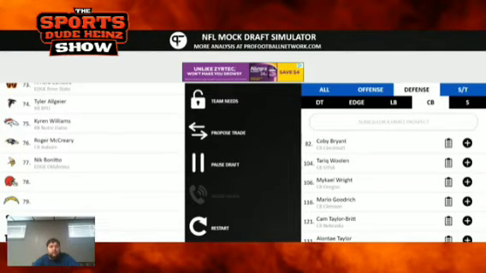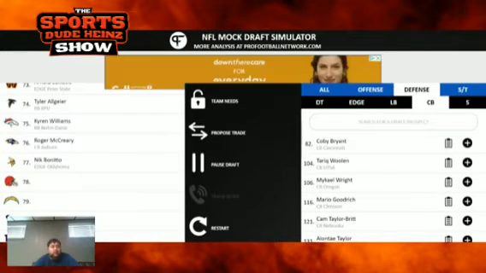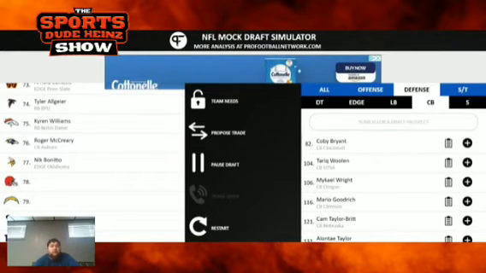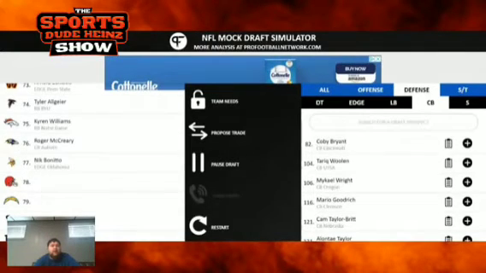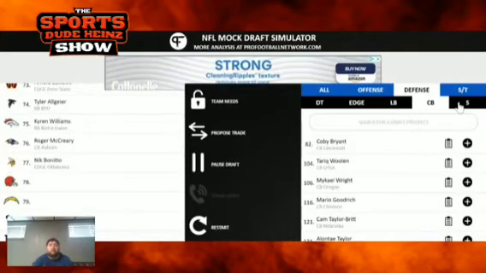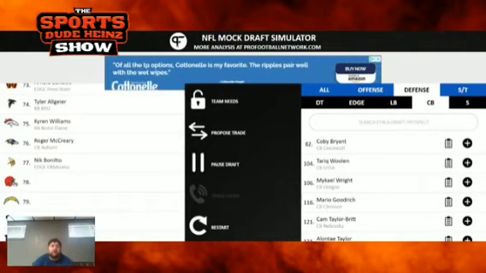Looking at corner for the Cleveland Browns here, I feel like they could just use a little bit more corner help. I know their corners are good, but they've got hurt recently. We'll maybe go back to that. I mean, Kobe Bryant and Tariq Woolen, both of those guys are very, very impressive. And we were able to sign Kyle Fuller to a 1-year deal, but we're going to be in the exact same situation 1 year from now. And those guys like Greedy Williams, some of those other guys, Denzel Ward, they're going to be 1 year closer to their contracts expiring.